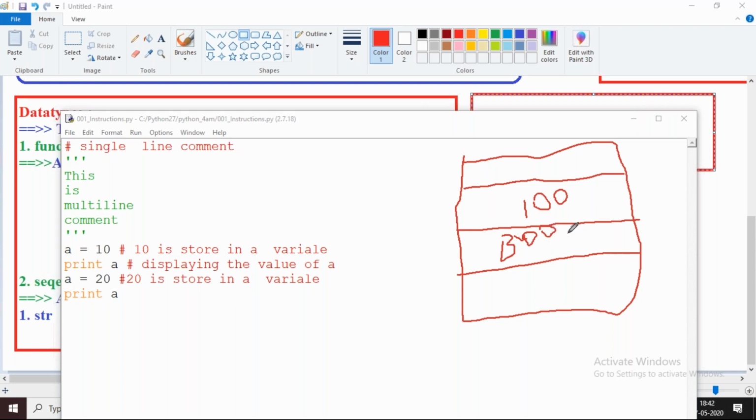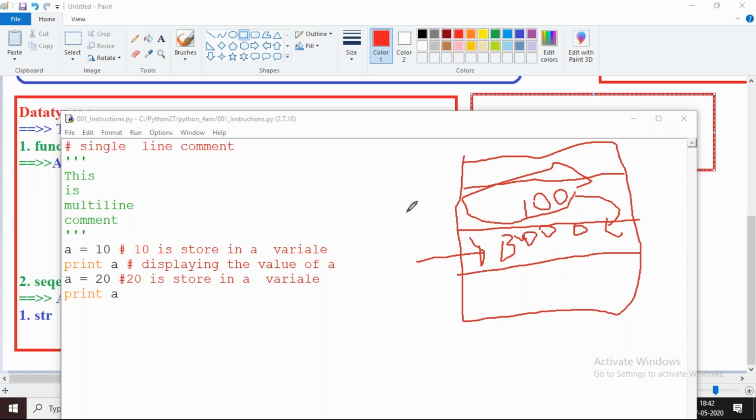You understand my point? 100 will be available in memory location 3000. If you want to access this 100 every time, we need to remember this memory location. That will be very complicated, right? You don't know where the memory locations are available, and they are not small numbers, they are very huge numbers.